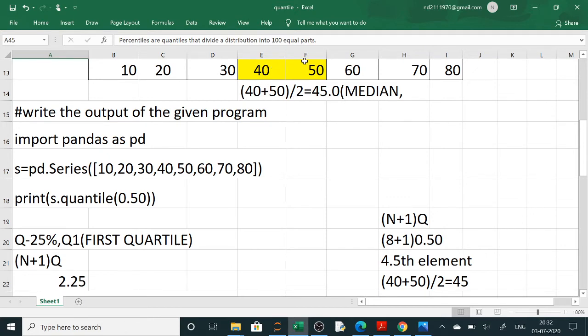The answer will be 45. Now programming: how will it be asked, like in the board exam? Suppose the output of the program is asked, and here they have given the series as 10 to 80, and they have asked you for the quantile. So the 50% quantile will be just the average of the two elements in between. If it is an even count, you arrange in ascending order, and the average of the two middle elements will be your median. If it is an odd count, then you directly get the middle element, and that will be your median.